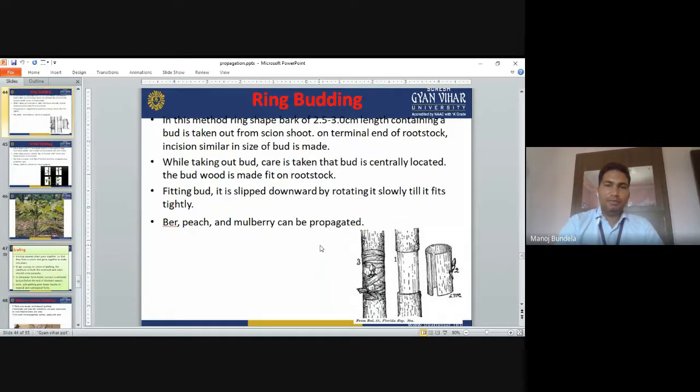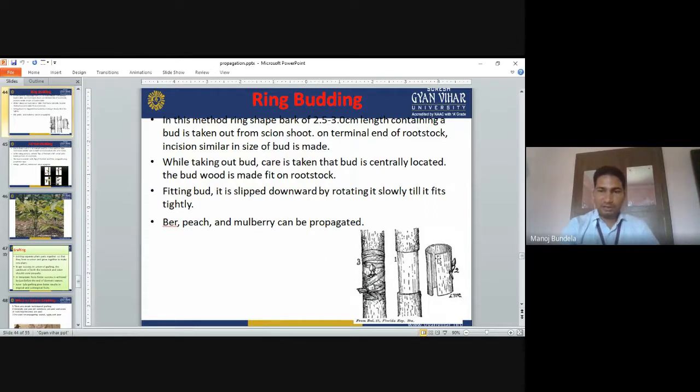Next one is ring budding. In this method, a ring-shaped bark of 2 to 3 centimeter length containing a bud is taken out from the scion stalk. So from the scion stalk, we have to take the bark in a ring shape, the complete stem-like ring-shaped bark. On the terminal end of the rootstock, an incision similar in size to the bud is made.